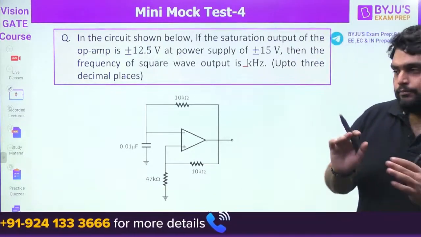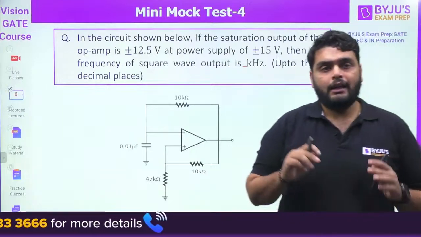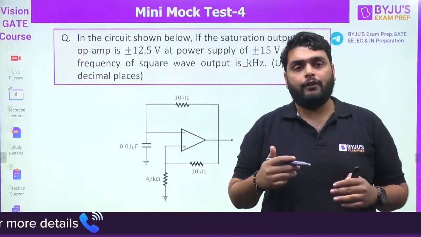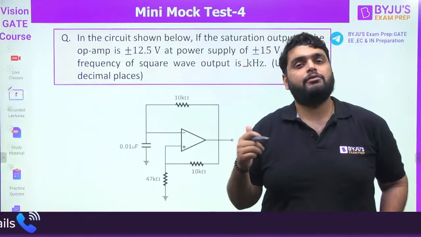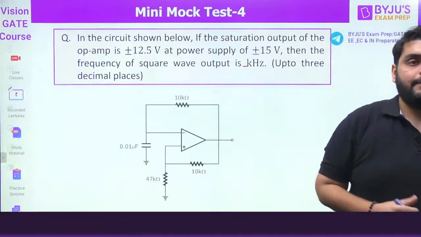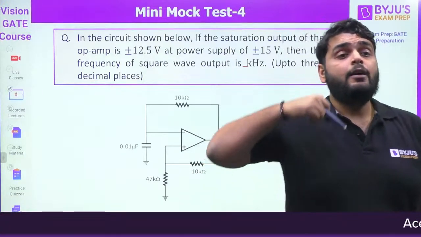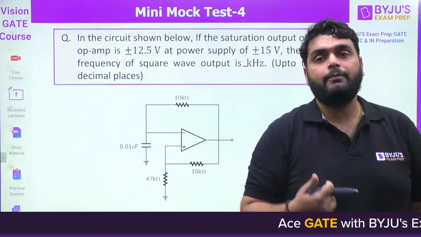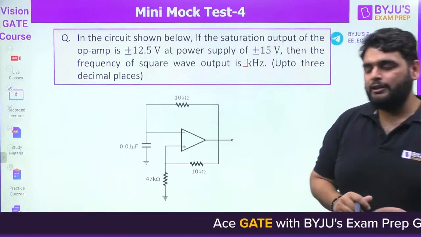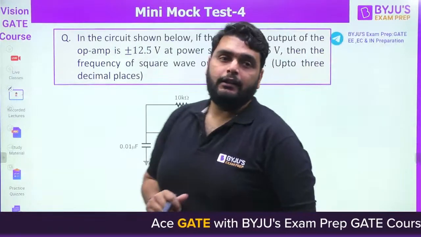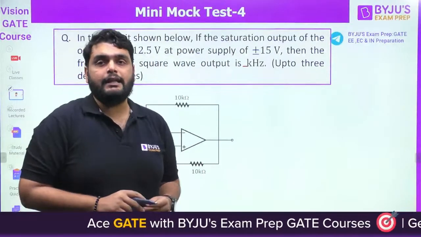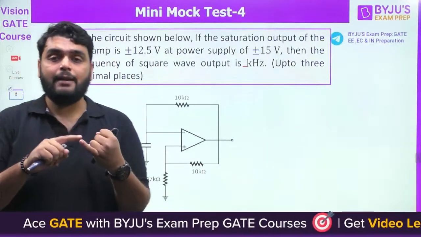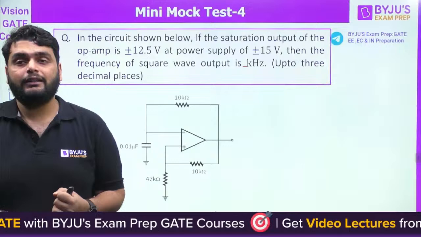First of all, observe this question carefully. If you are able to find out, tell me which type of circuit is given here, or you can tell me which feedback is given here, because this point is very, very important to understand. You have to identify the type of feedback and the circuit here.